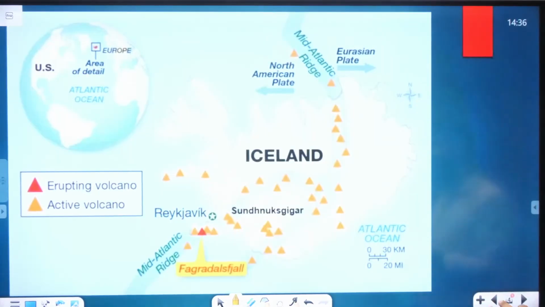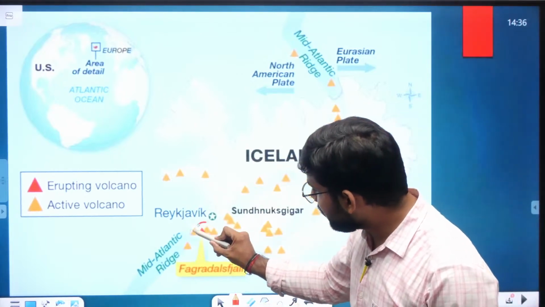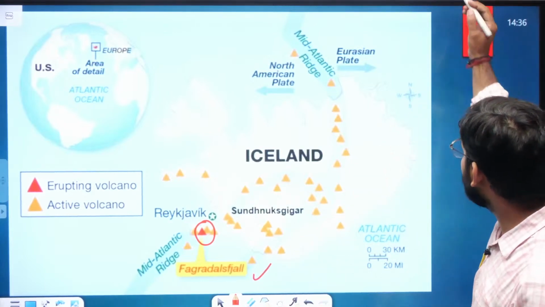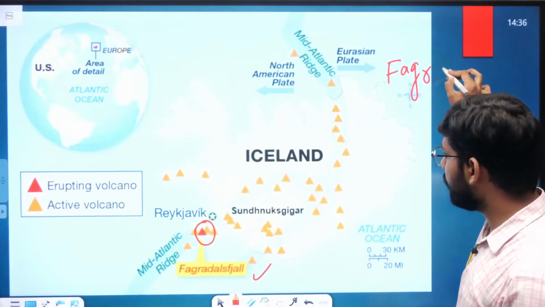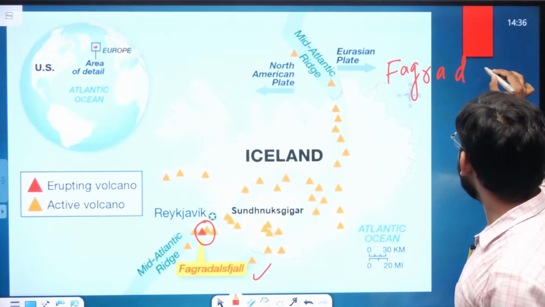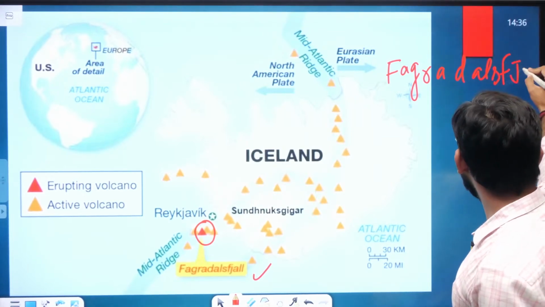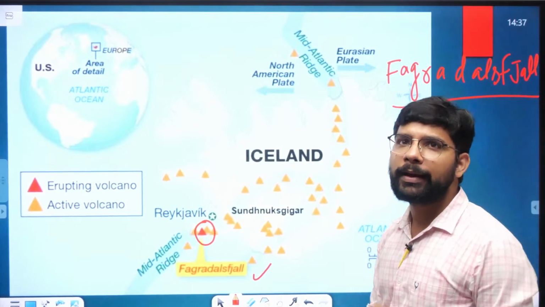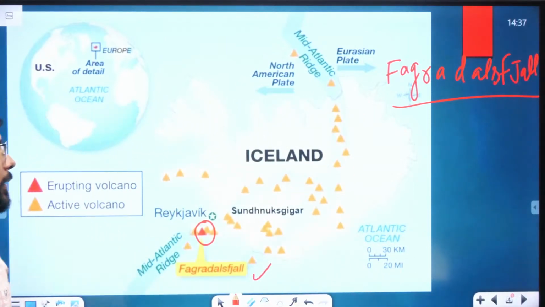अगर हम मैप पे देखते हैं, there are two kinds of volcano we can see here. The first, red in color, is Fagsafal. Fagsafal volcano, you can write down the spelling: Fagradalsfjall. Fagsafal volcano is an important volcano in Iceland.